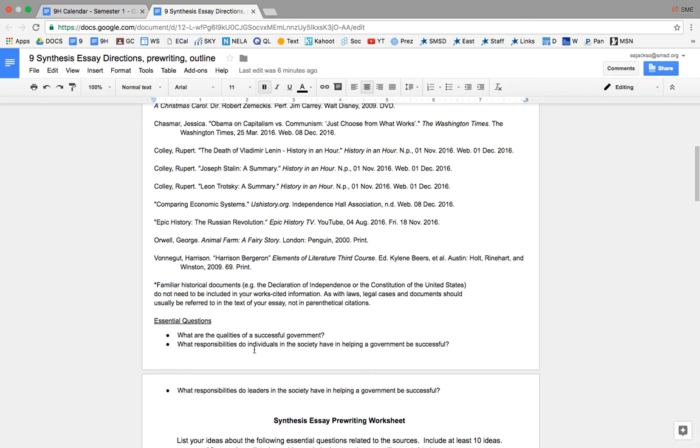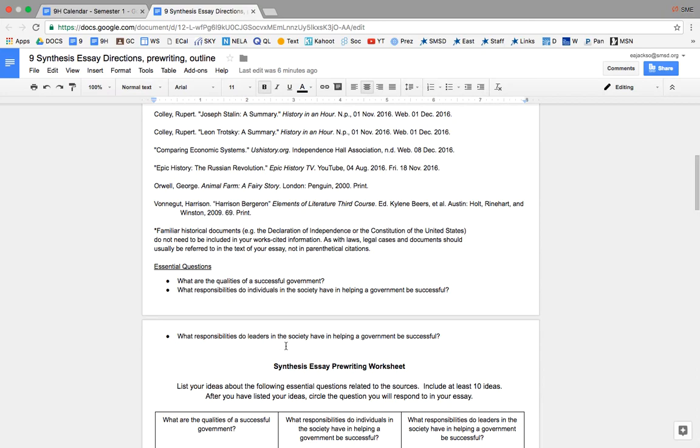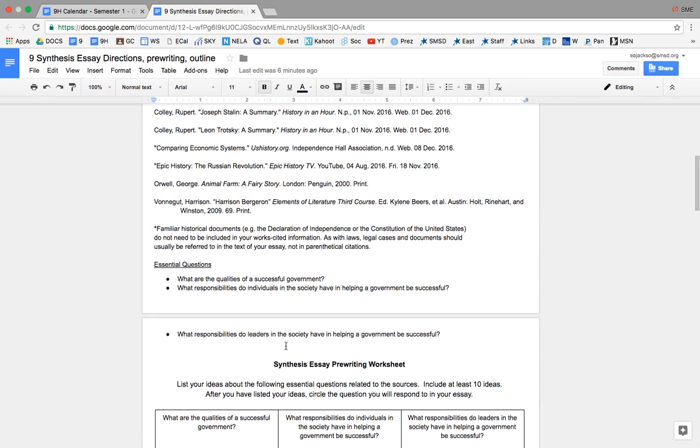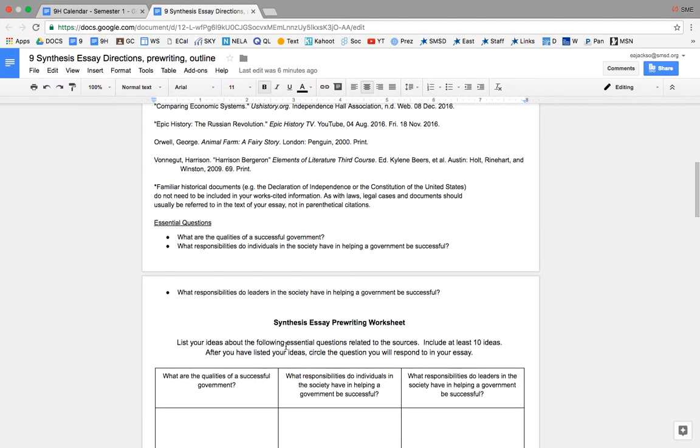What are the qualities of a successful government? What responsibilities do individuals in a society have in helping a government be successful? And what responsibilities do leaders in the society have in helping a government be successful? You are going to answer one of those questions in your essay.